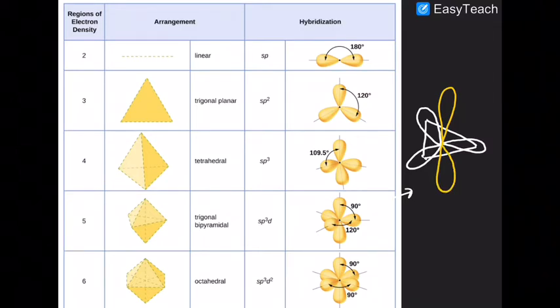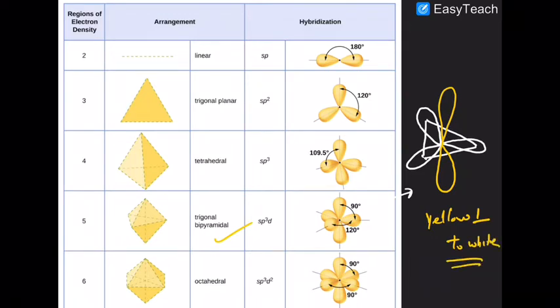So it gave rise to trigonal bipyramidal. Yellow lobes are perpendicular to the white lobes, and white lobes are at an angle of 120 to each other. Are you getting that? Nice. In case of octahedral geometry, I will discuss later on because here space is not available to discuss.